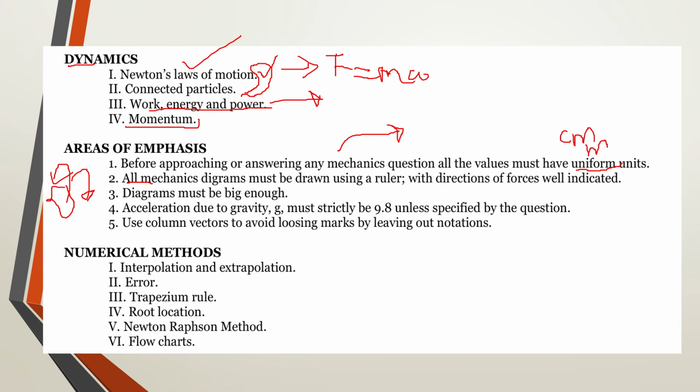So make sure that in your diagrams, the direction of forces is properly represented and your calculations are in line with what you have presented in your sketch. The diagrams must be big enough for you to attain a bonus mark for that diagram. So you need to take note of that. All diagrams must be drawn using a ruler, except the pulleys that you may draw freehand. The direction of forces must be well indicated. Other than that, you cannot get a bonus mark for that diagram.